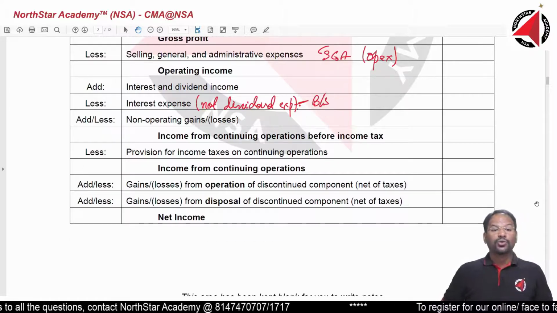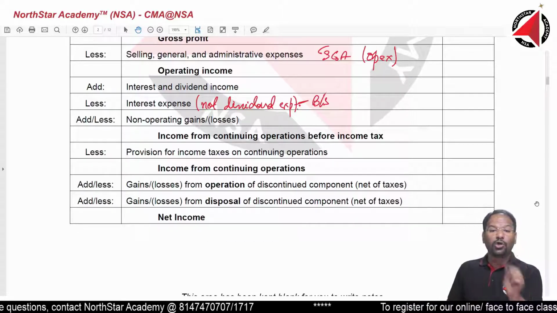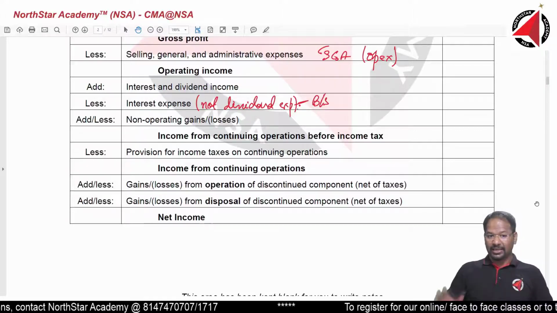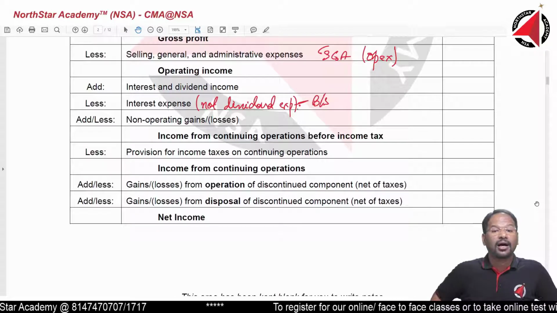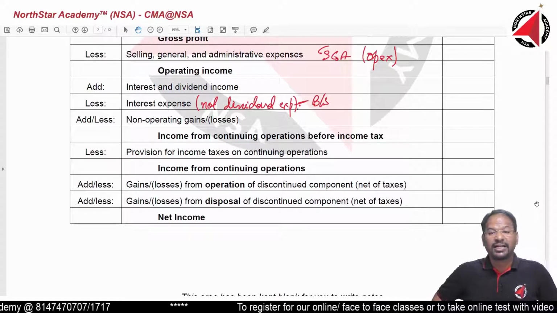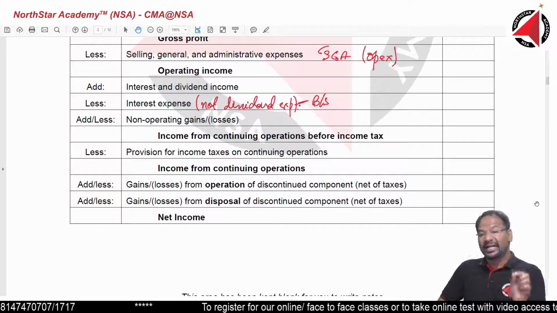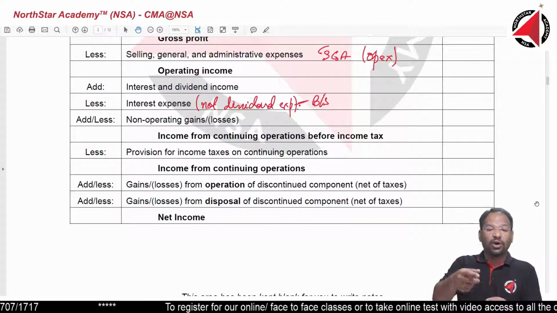And then you add or subtract non-operating gains and losses. Like Balaji was telling, sale of machinery or sale of plant equipment. The sale itself will not come here, but the gain or loss on sale will.